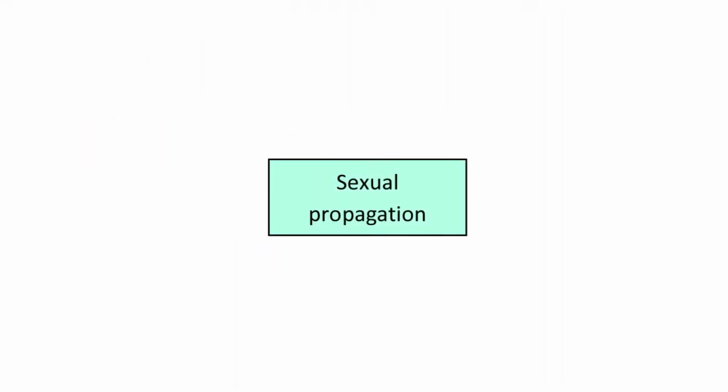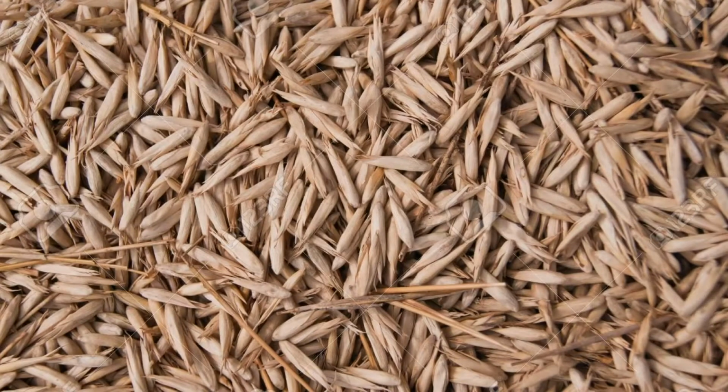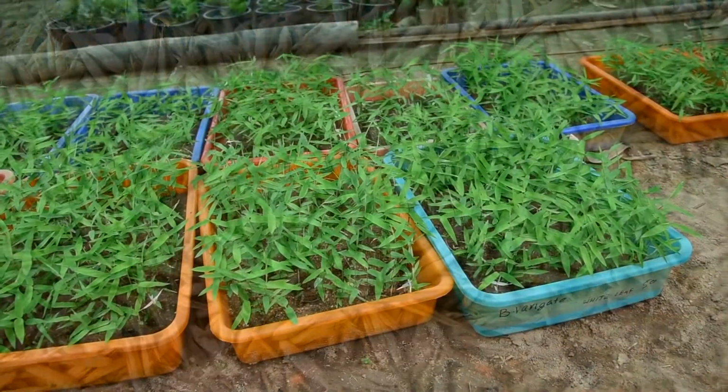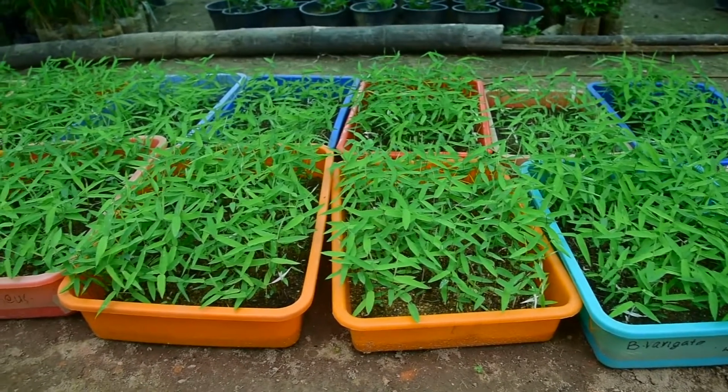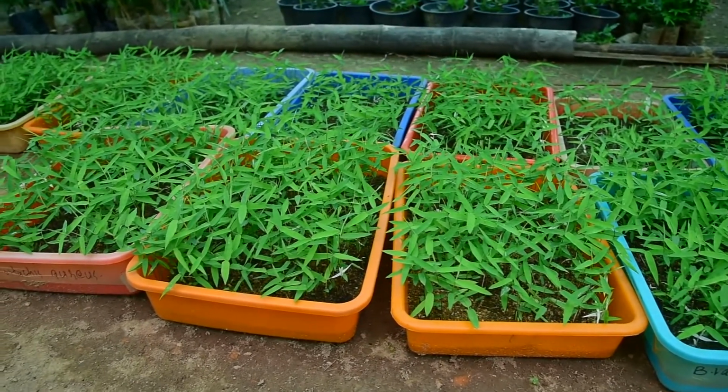First, we look into sexual propagation. Sexual propagation involves the production of new bamboo plants through seeds. Bamboo faces specific challenges in propagation compared to other trees.